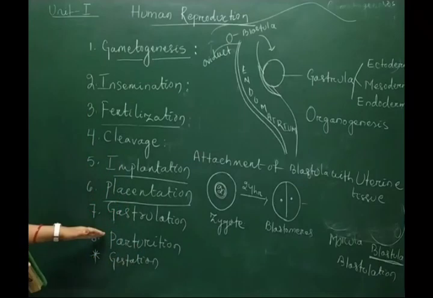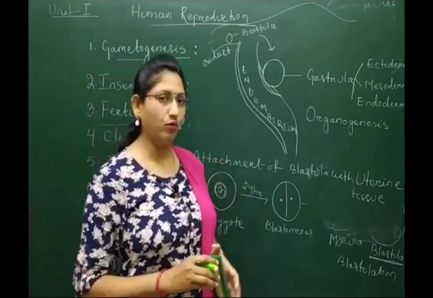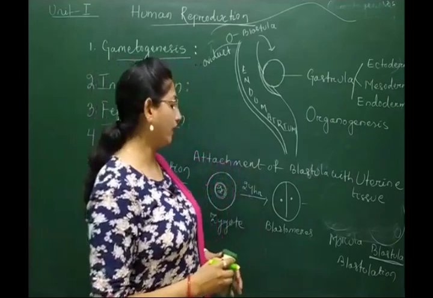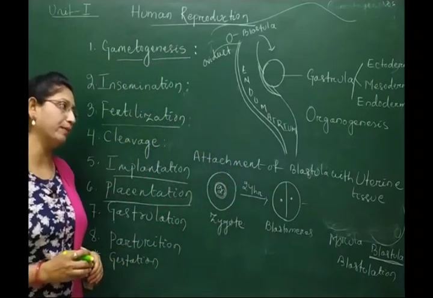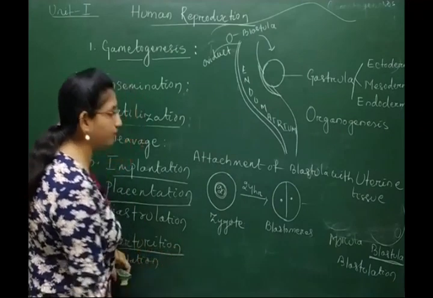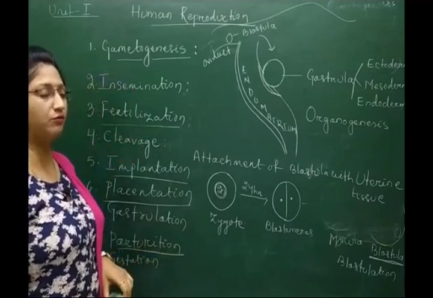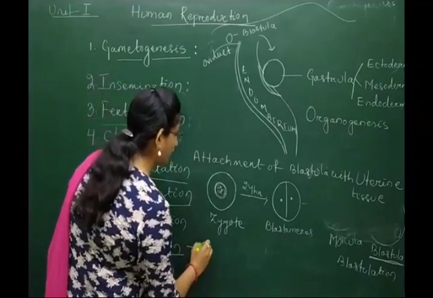Now, after the formation of all these organs, the fully grown baby, the fully developed embryo, is ready to be expelled from the womb of the female body. That process of expelling the fully grown baby or the fetus from the female body is known as parturition.